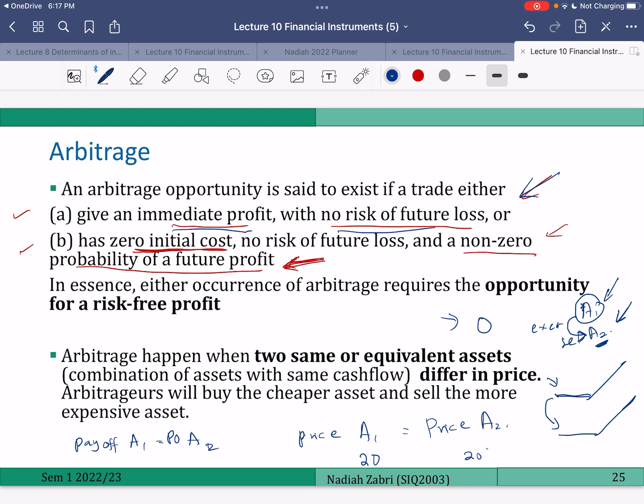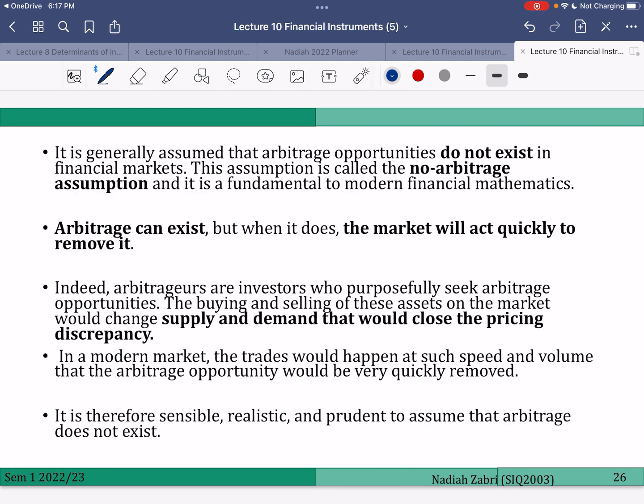It is generally assumed that arbitrage opportunities do not exist in a financial market. This assumption is called the no arbitrage assumption. It is fundamental for modern financial math. Arbitrage actually can exist, but when it does, the market will act quickly to remove it. So indeed, arbitrageurs who purposely seek arbitrage opportunities, when they see some underpriced asset, will jump into purchasing it very quickly because they want to benefit from the arbitrage opportunity.